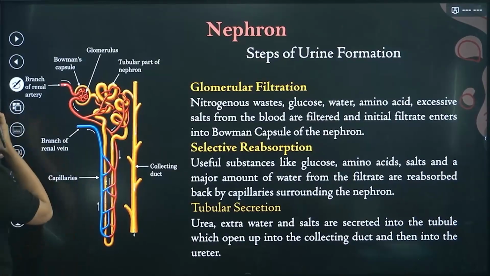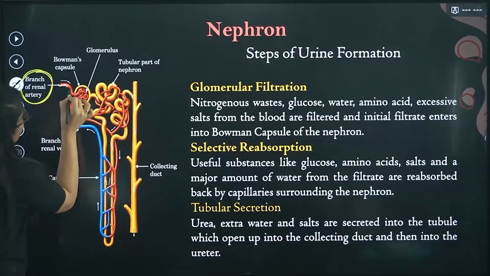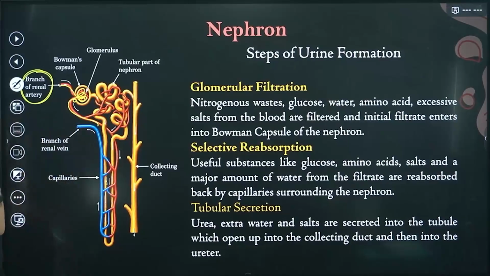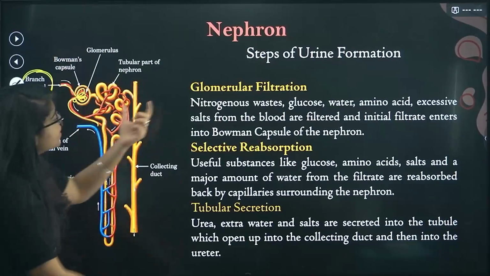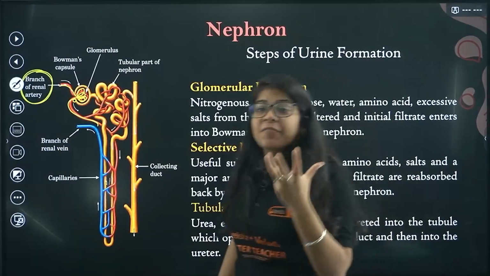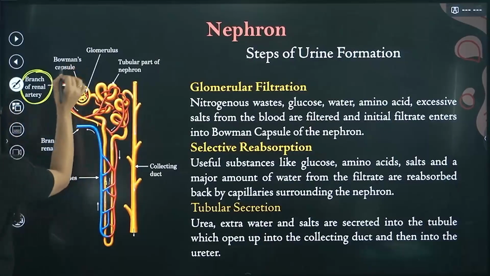Now, what happens, beta? This is your branch of renal artery. Now, inside this, blood comes in to get purified. Right? Now, from here, what happens? This glomerular filtration happens. This is your Bowman's capsule.